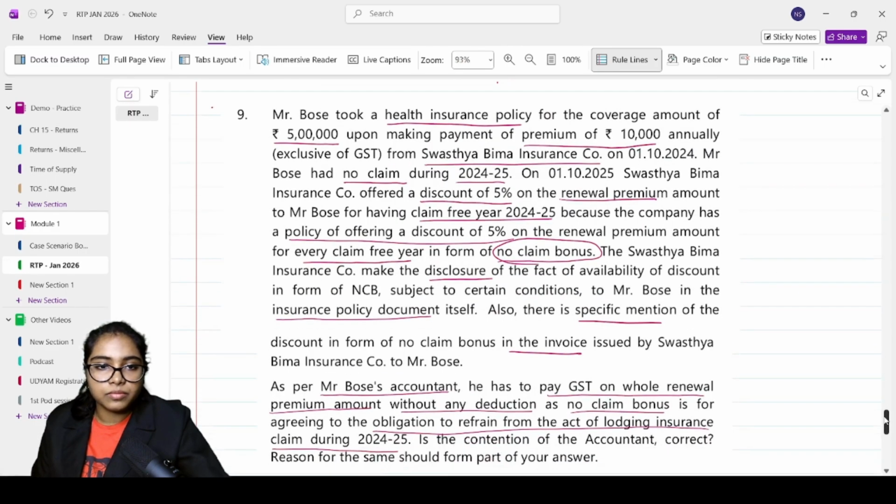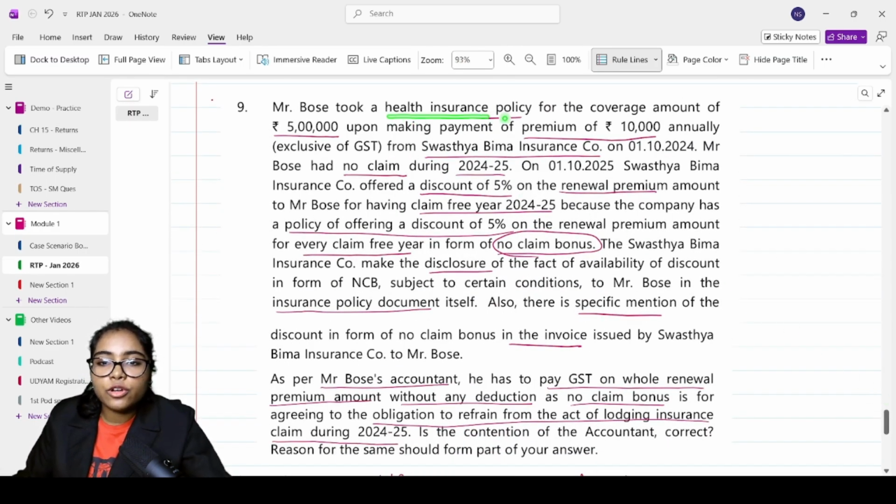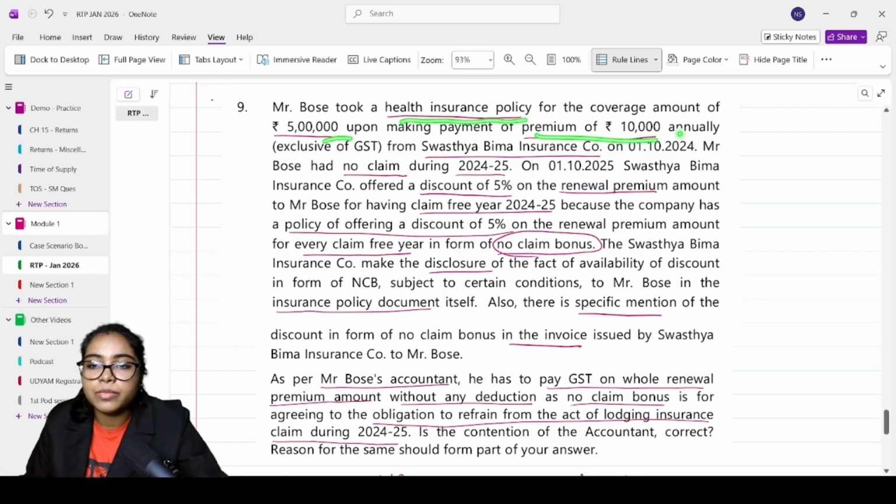Last question. Mr. Bose took a health insurance policy for the coverage amount of 5 lakh upon making payment of premium of 10,000 annually from Swasthya Bima Insurance Company on 1/10/2024. So he has taken an insurance policy of 5 lakh, premium is 10,000. Mr. Bose had no claim during 2024-25.